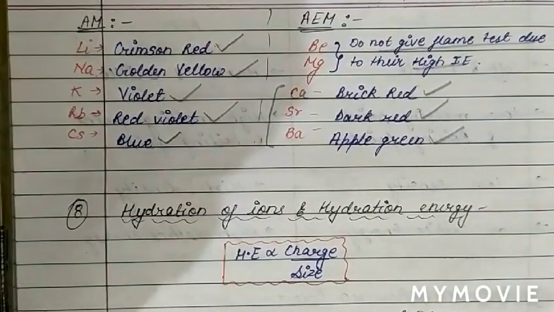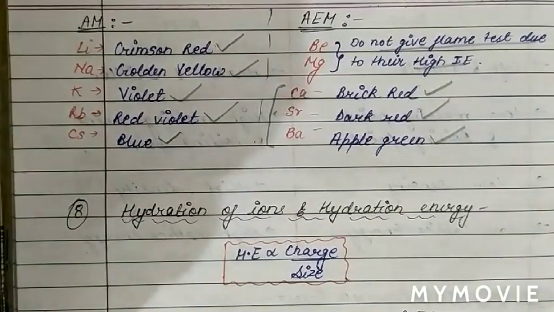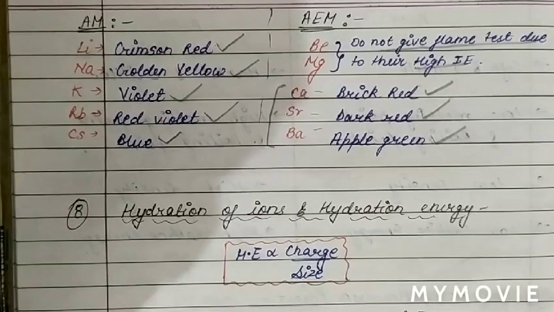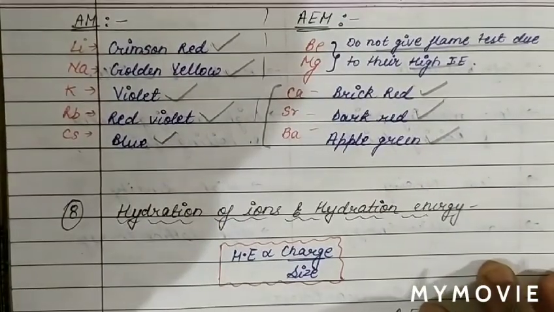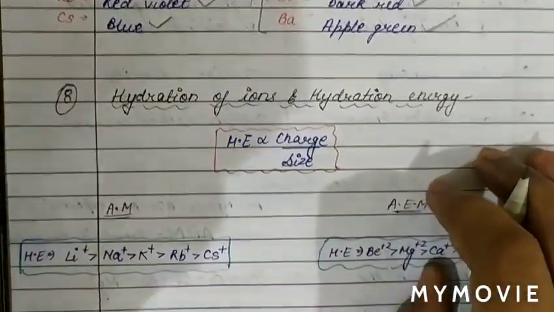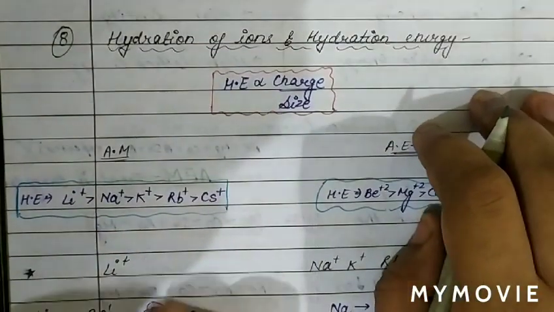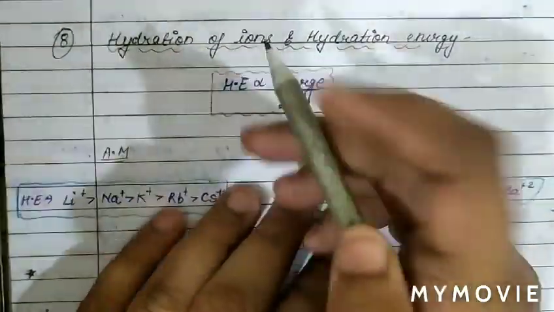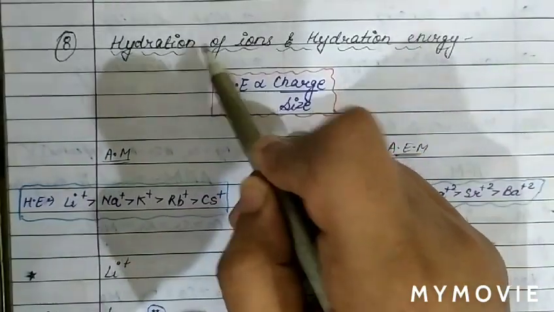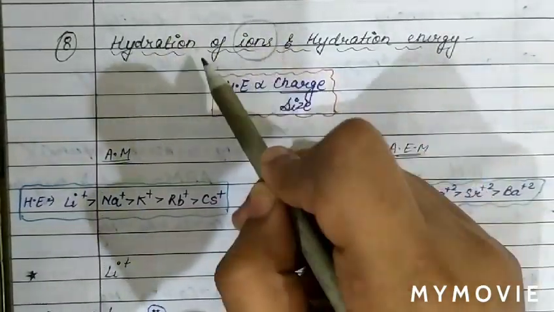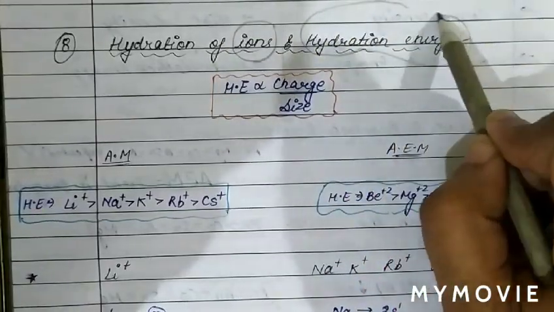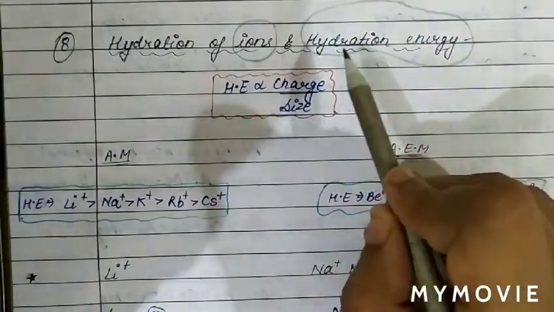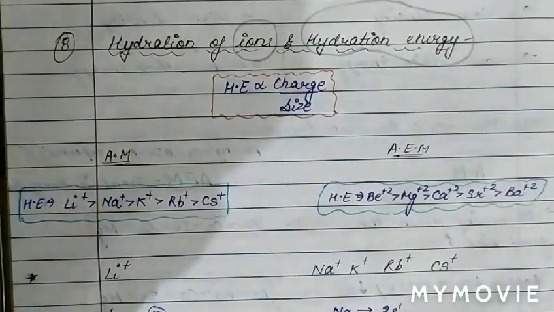Now we will discuss the next property, which is very important. The property is hydration of ions and ionization energy. So the next topic is hydration related energy, which we call hydration energy. The first point we are going to discuss is hydration of ions. When there is hydration of ions, energy is released as there is formation of bond. The energy released in this process we call hydration energy.